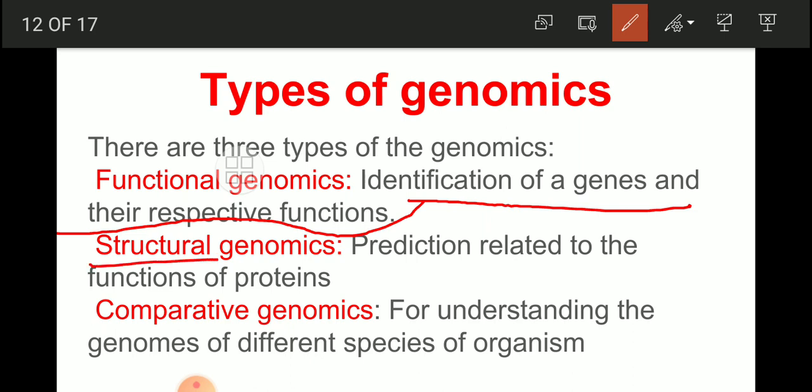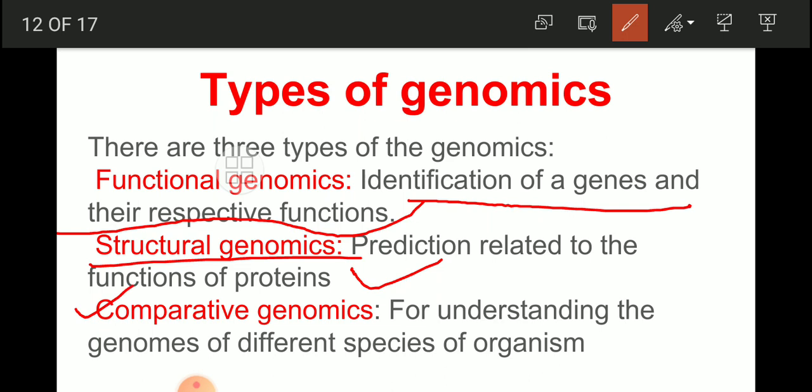Another type is structural genomics. Here the prediction is related to the functions of the protein. In structural genomics, we have to decide on a structure that will help us to predict the exact function of proteins which is not known by prediction methodology. So prediction is there, that is structural genomics.